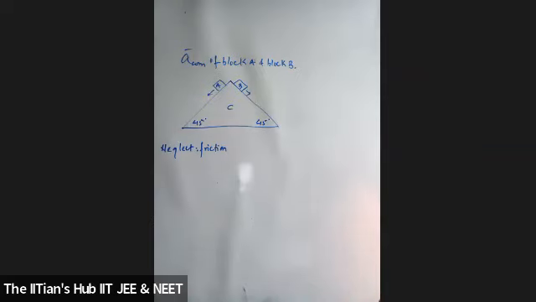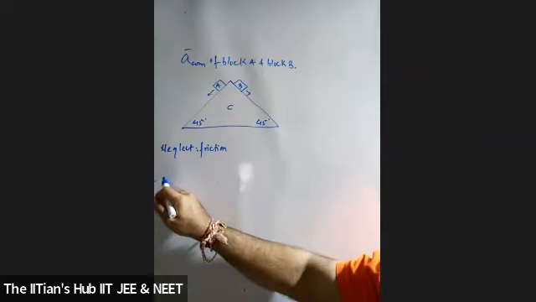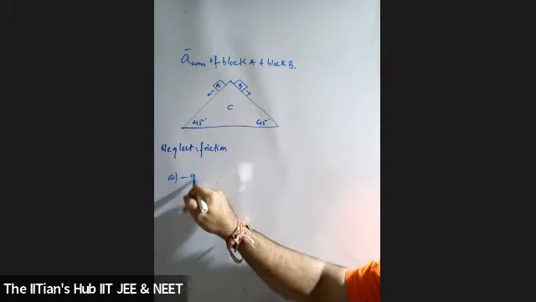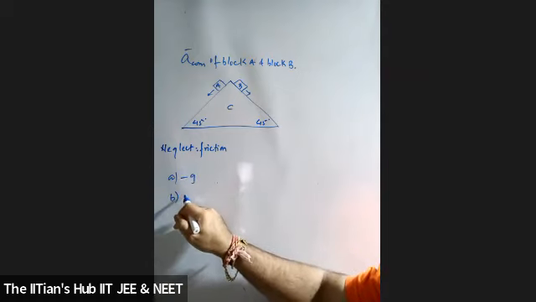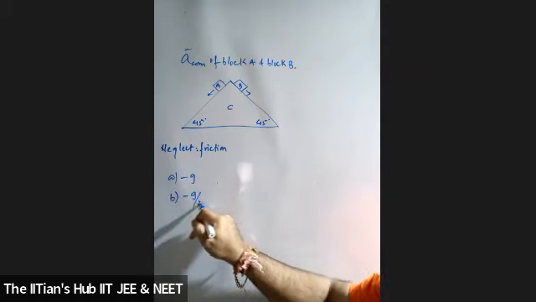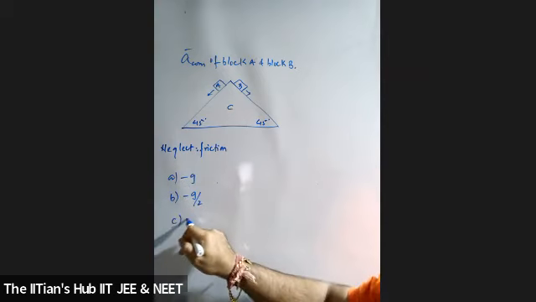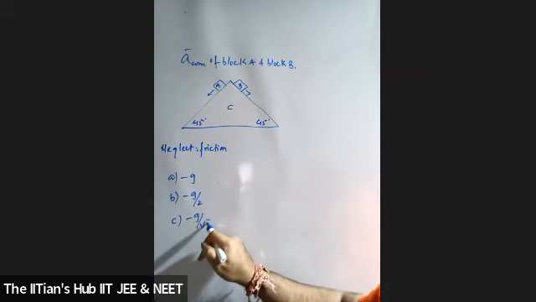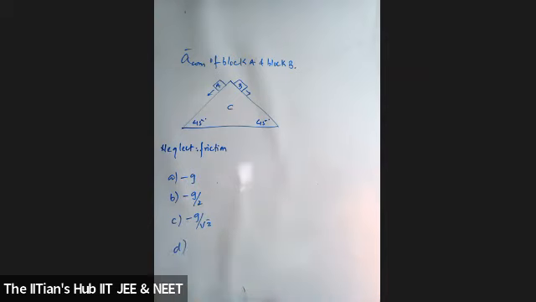Shall I give you the options, students? Option A, minus g. Option B, minus g by 2. Option C, minus g by root 2. Option D, none of these.